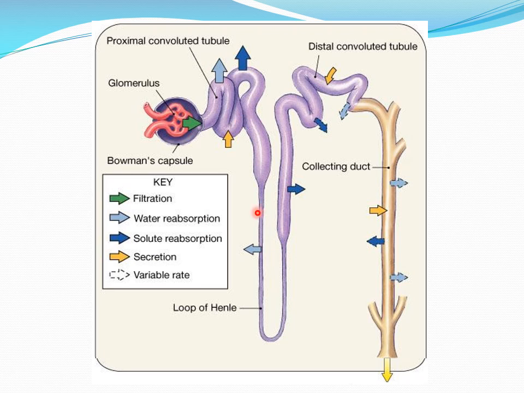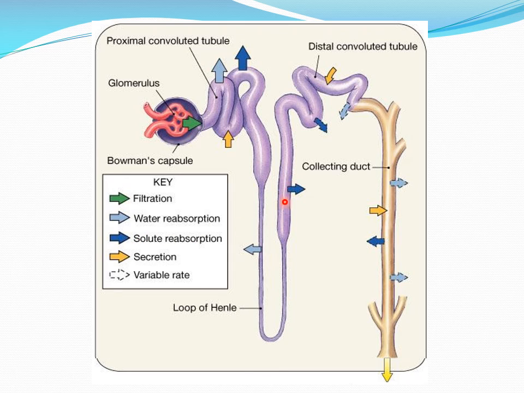Then comes the loop of Henle, where the descending portion, where this arrow shows water reabsorption. This part of the loop is virtually not permeable to solutes, so the solutes are not going to be reabsorbed from here. Then coming to the ascending portion of the loop of Henle, where this arrow shows the reabsorption of solutes.